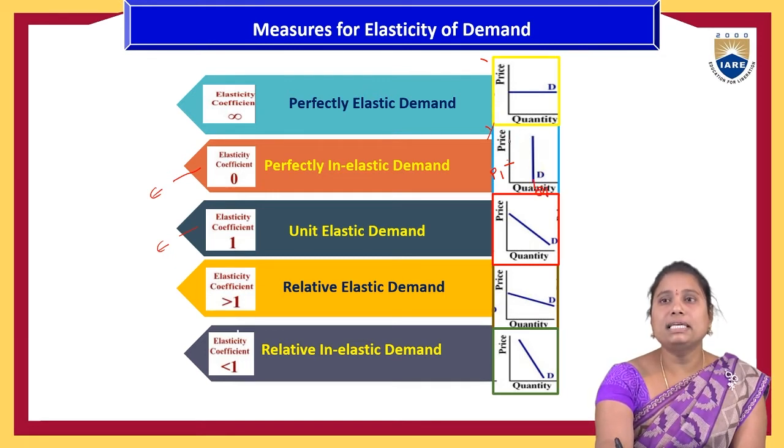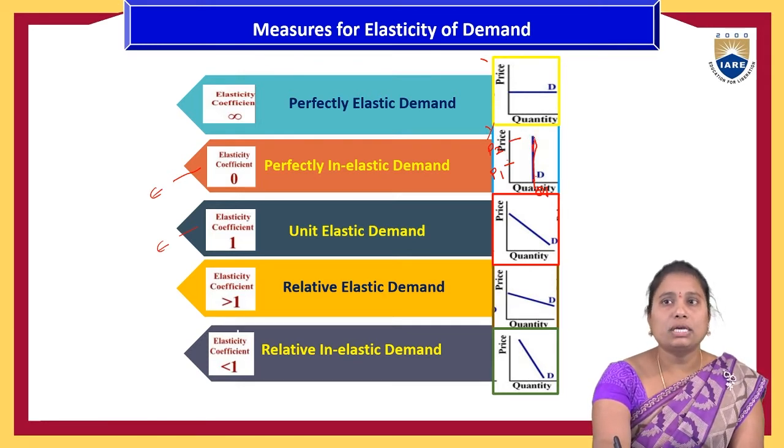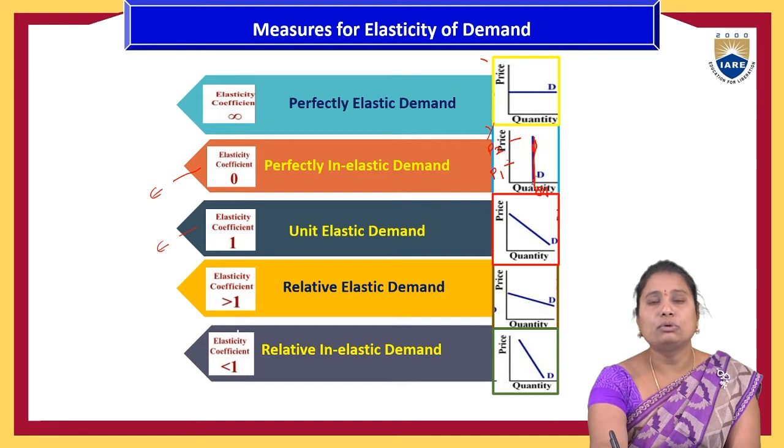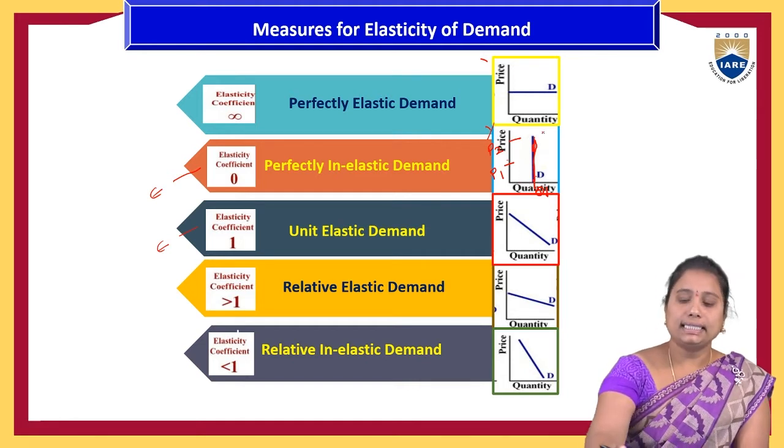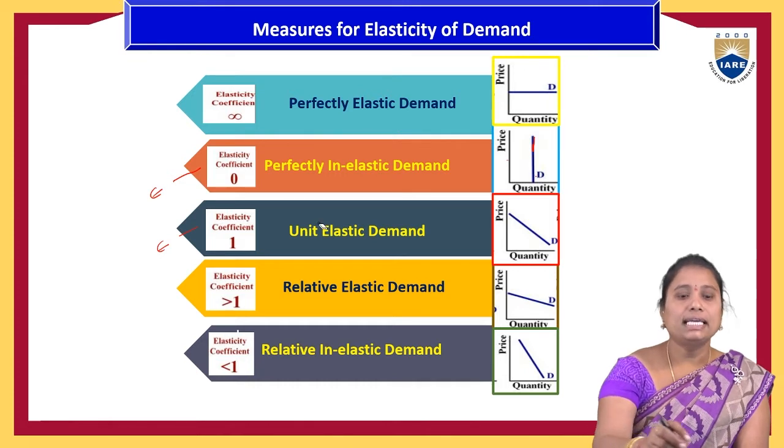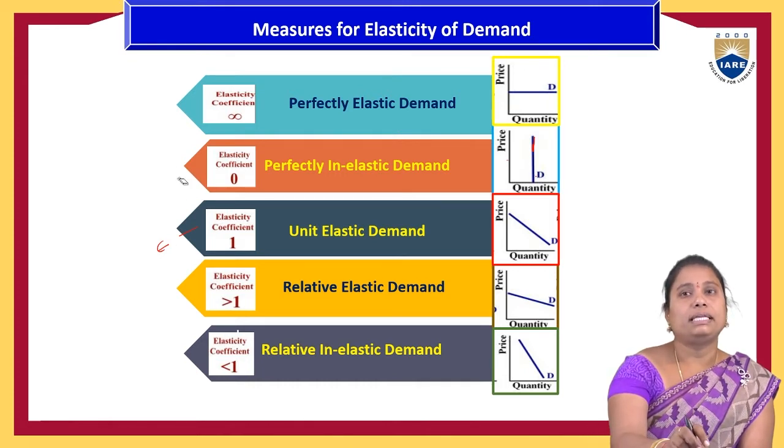Even if the price increases to P2, instead of reducing the quantity, the people are purchasing the same quantity, with only a minute change of one or two products. That phenomenon is called perfectly inelastic demand.